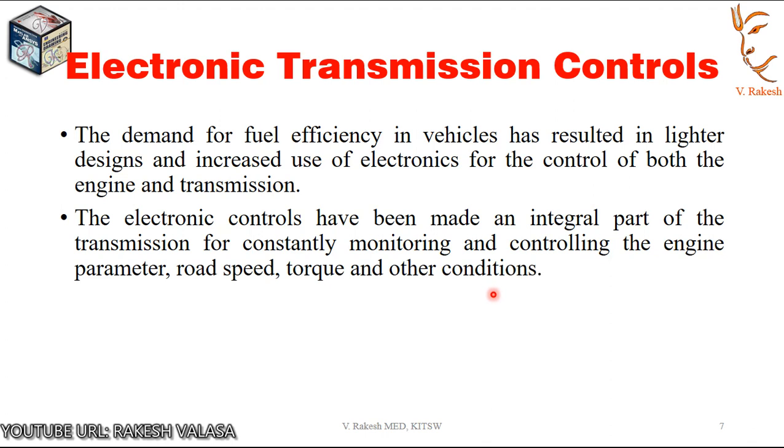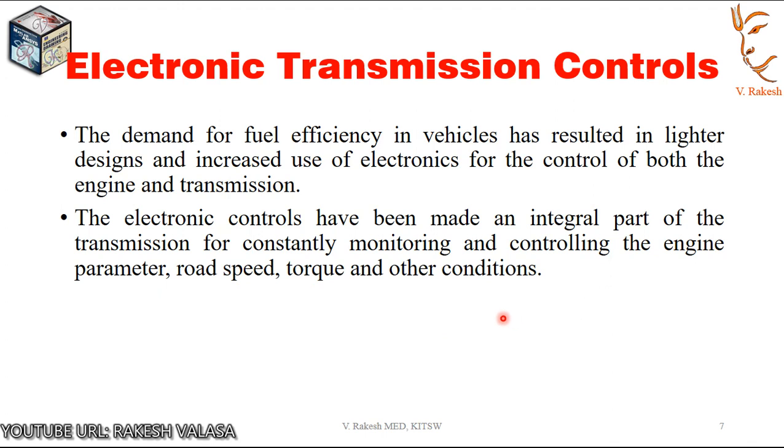Signals are generated for these parameters for processing in the engine control module, short form ECM, or the central computer on board. The manufacturers also provide a driving program for generating and sending signals for processing in the onboard computer.